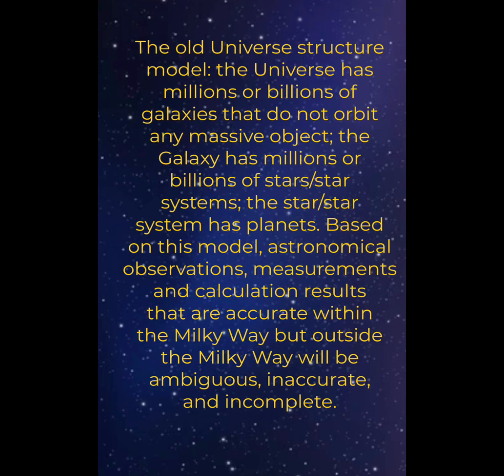The old universe structure model. The universe has millions or billions of galaxies that do not orbit any massive object. The galaxy has millions or billions of stars as star systems. The star system has planets. Based on this model, astronomical observations, measurements, and calculation results that are accurate within the Milky Way but outside the Milky Way will be ambiguous, inaccurate, and incomplete.